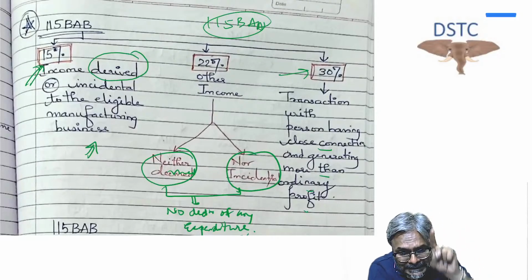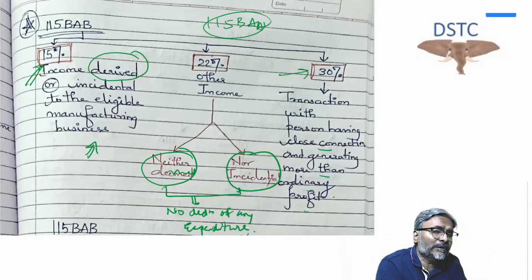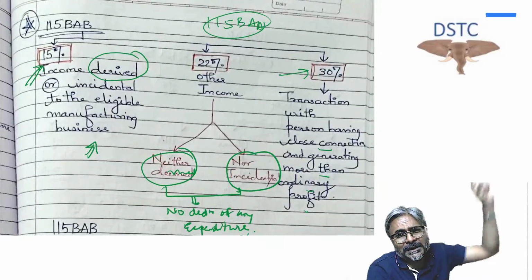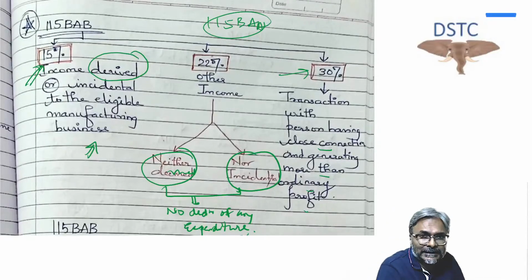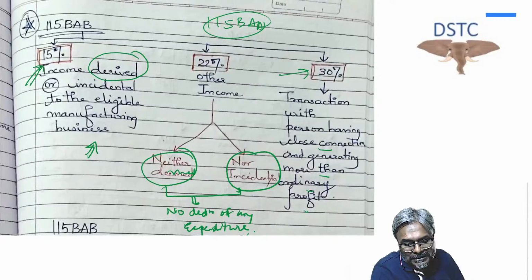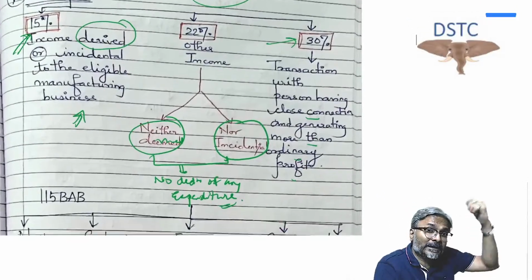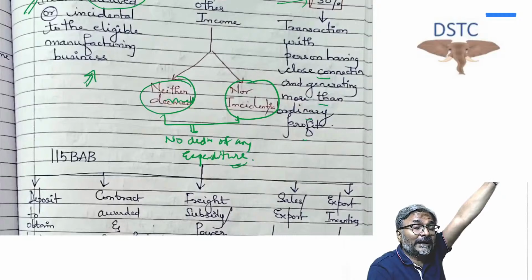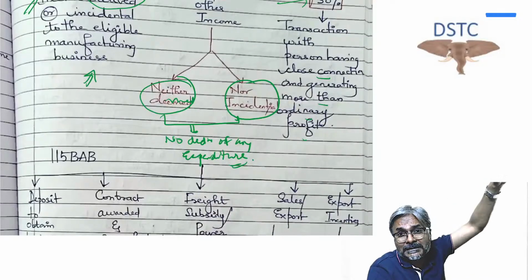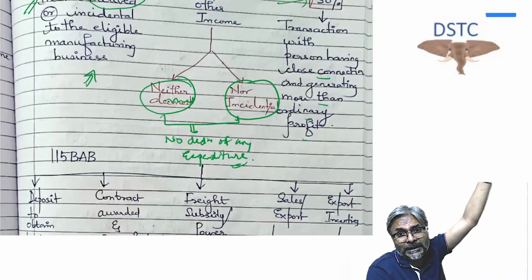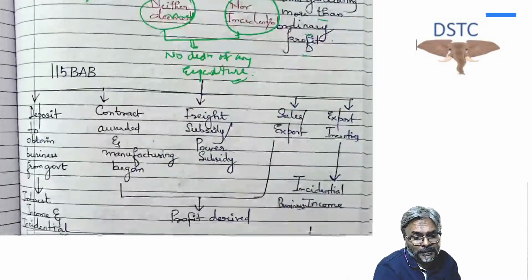But is an incidental business income eligible for the 115BAB 15% concessional rate? Answer is yes. Incidental business income is eligible for the 15% concessional rate, but it is not eligible for the profit linked deduction. When you do it for 80IA, 80IB, 10AA, then these incidental businesses are not considered as a part of the qualifying amount for the purpose of profit linked deduction.